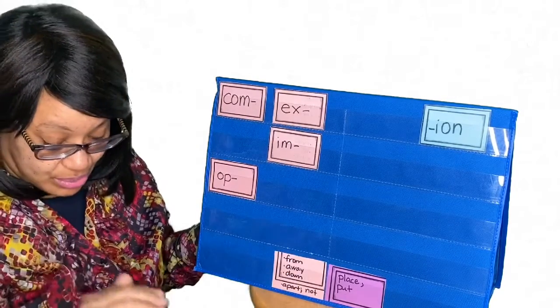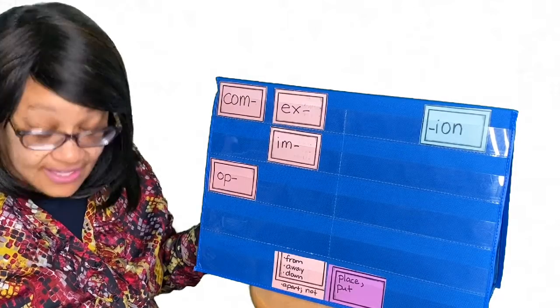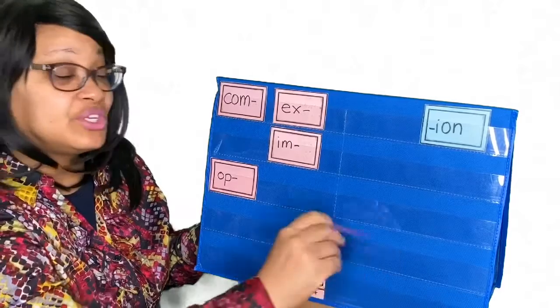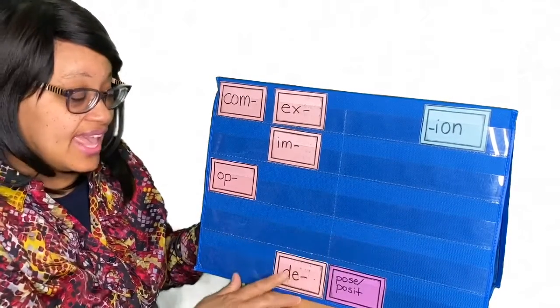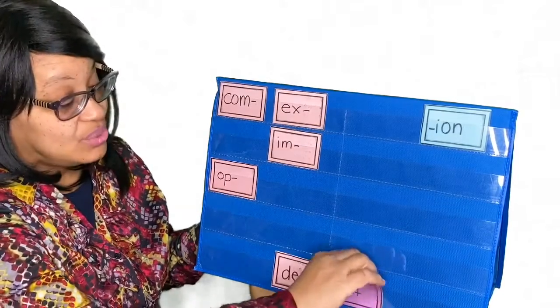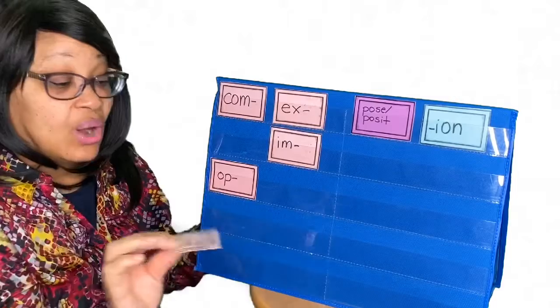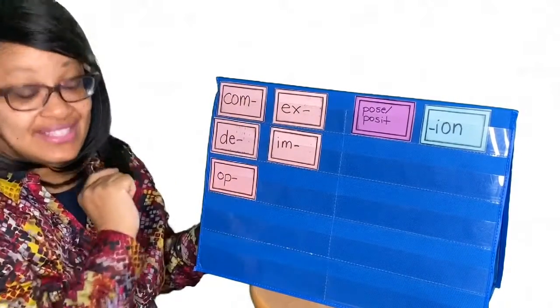So when you put on a deposit, to put down or in a safe place, deposit. So that's kind of like when you go to the bank and you put your money in there, you are making a deposit. You are placing or putting your money away or down. So that way it's in a safe place.